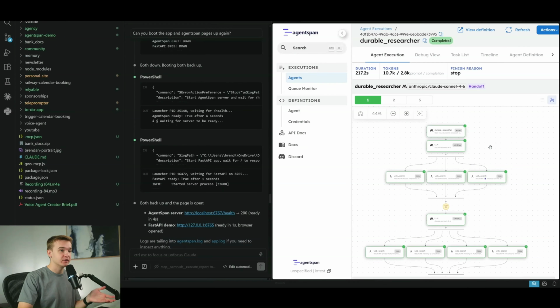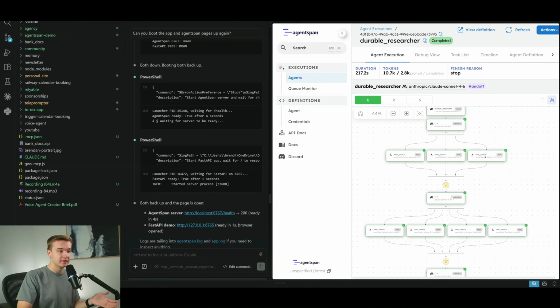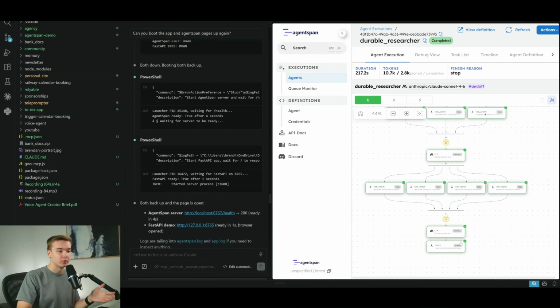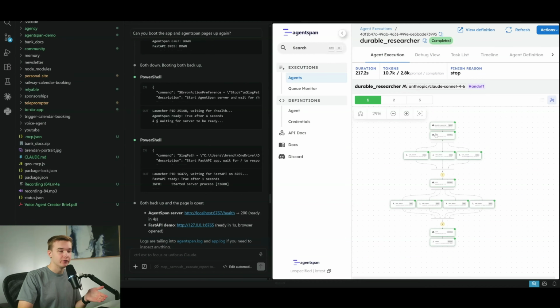So because this is natively built into the Anthropic SDK, once again, it's been able to access everything that happened in that research process. So obviously hitting a lot of the Anthropic models, going through and doing multiple web searches, hitting the large language model again and doing multiple web searches again, and then providing that final report at the end. And so this store of information where all of the web searches have been done individually, all this other stuff has been stored as well with all the tool calls. This store of information on this server is what enables us to then continue on this search if it crashes at any point.